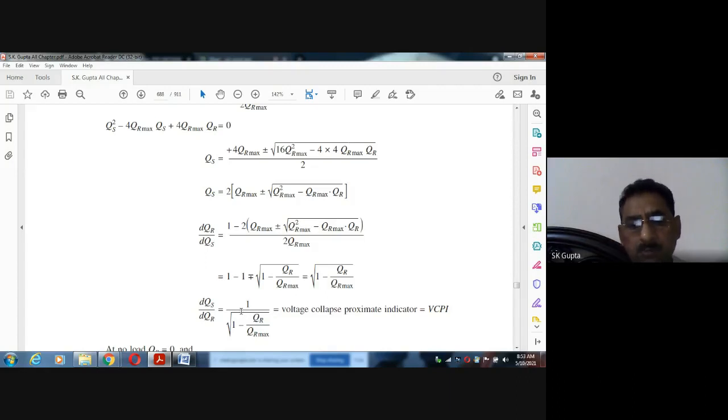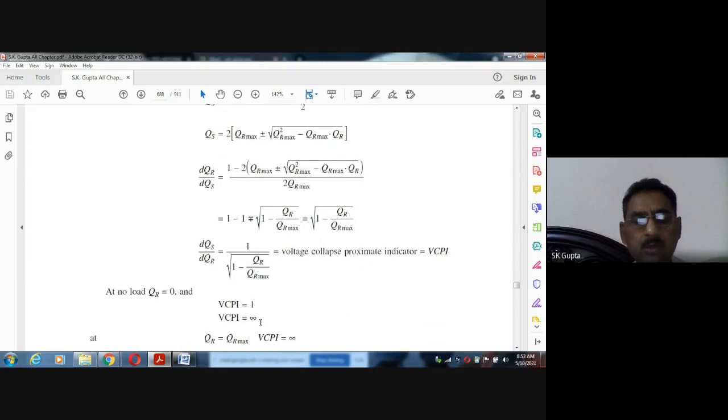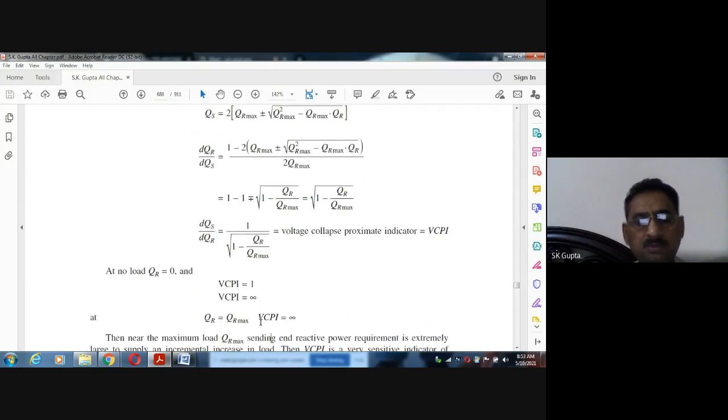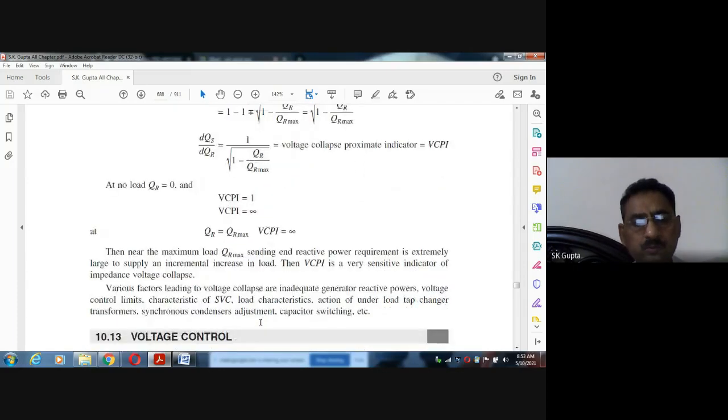Now it means depending upon the value of this VCPI, voltage collapse proximity factor, इसकी वैल्यू 1 से जितनी ज्यादा होती जाएगी, if it is a 1, then system is stable. 1 से जितनी ज्यादा होती जाएगी, 2, 3, 4, 5, 10 infinite, उतना ही हमारा सिस्टम कोलैप्स की तरफ बढ़ता जाएगा.